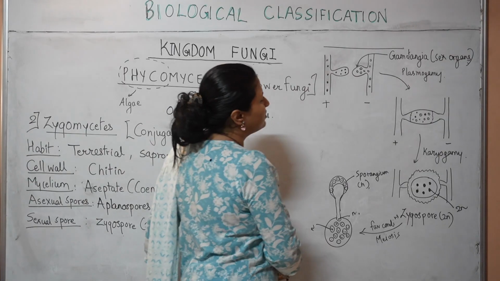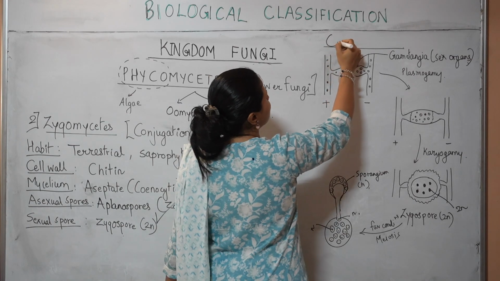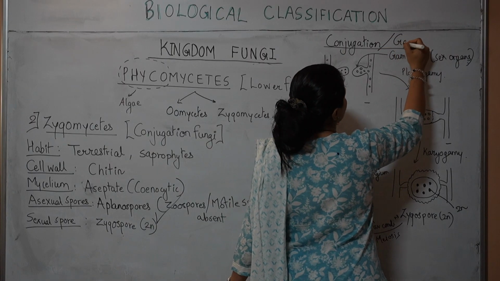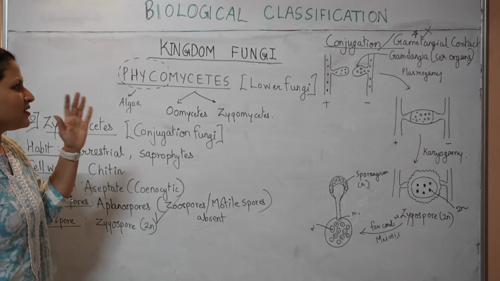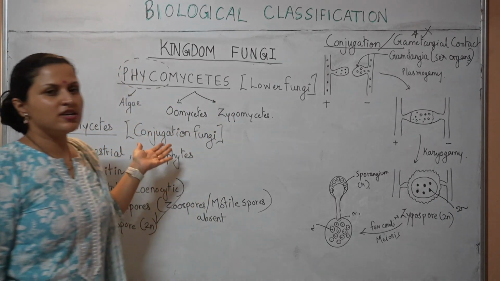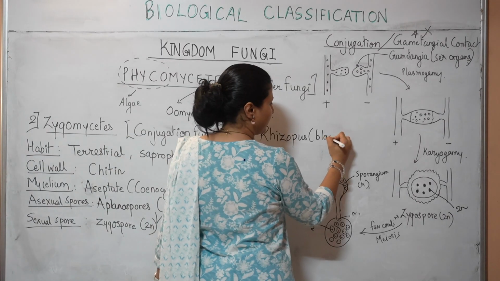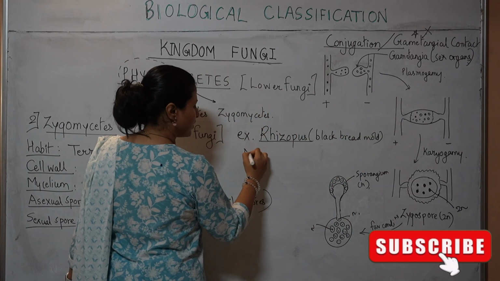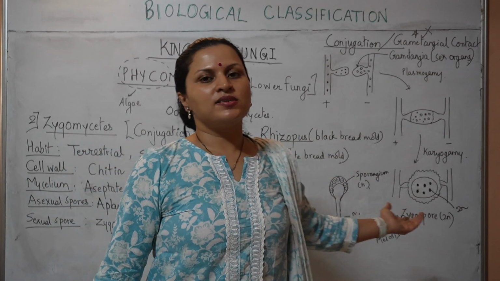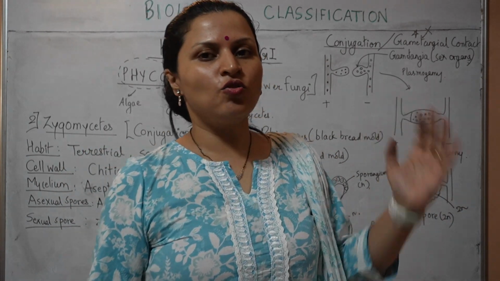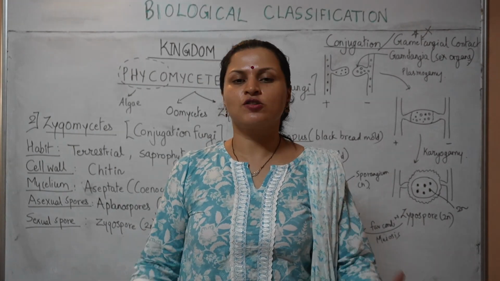This method of plasmogamy, which is seen in Zygomycetes, is called conjugation, also called gametangial contact, although this word is not there for you in NCERT, and that is the reason why these fungi are called conjugation fungi. Two popular examples of Zygomycetes include Rhizopus, black bread mold, and Mucor, white bread mold. So that is about Oomycetes and Zygomycetes, and with that we have completed the lower fungi or algal fungi, more water based, lots of moisture.